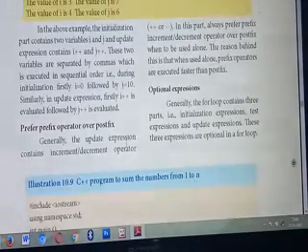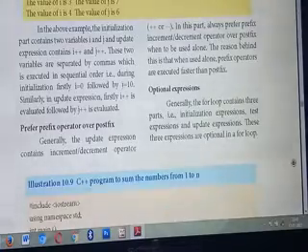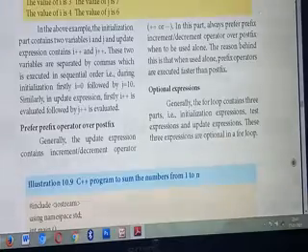Understood? Why are we always preferring prefix compared to postfix? Prefix operators are executed faster than postfix. Sometimes they will ask the question why you are preferring prefix over postfix. If you are using the prefix operator, the execution becomes fast compared to postfix.